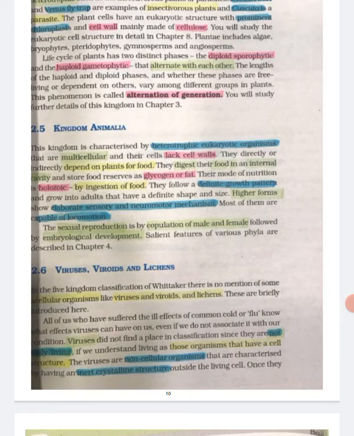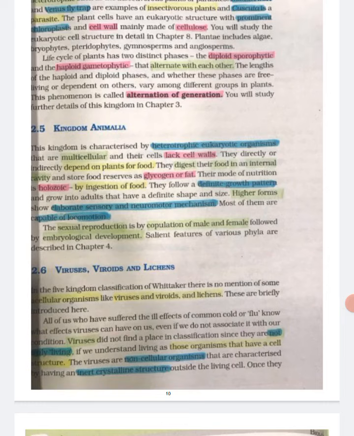2.5 Kingdom Animalia. This kingdom is characterized by heterotrophic eukaryotic organisms that are multicellular and their cells lack cell walls. They directly or indirectly depend on plants for food. They digest their food in an internal cavity and store food reserves as glycogen or fat. Their mode of nutrition is holozoic.